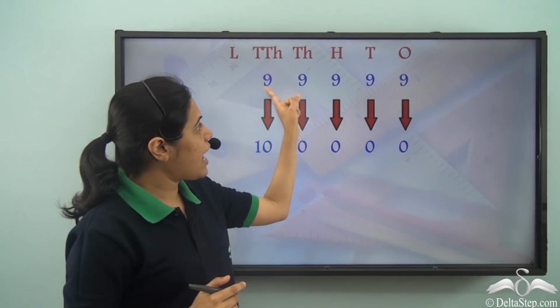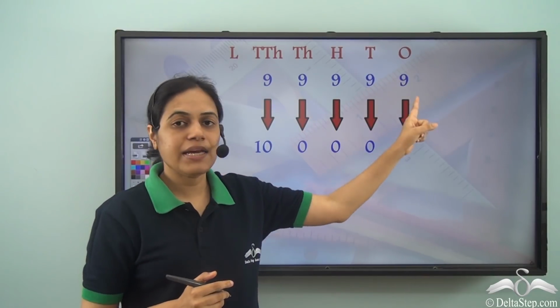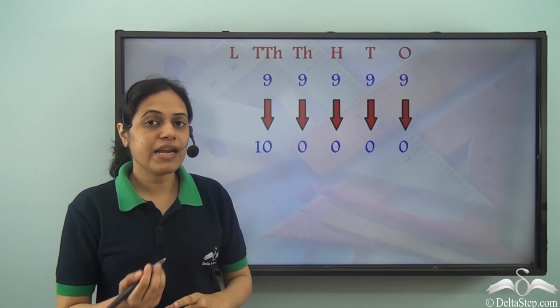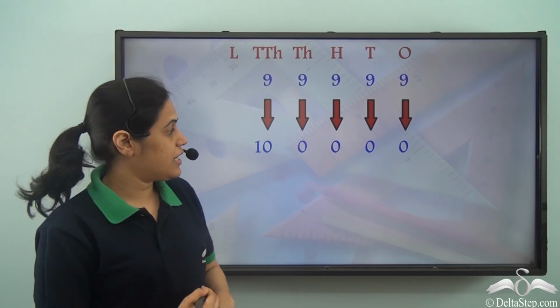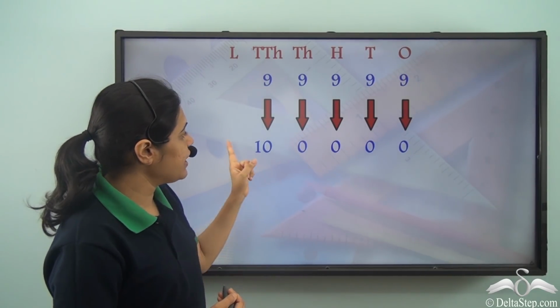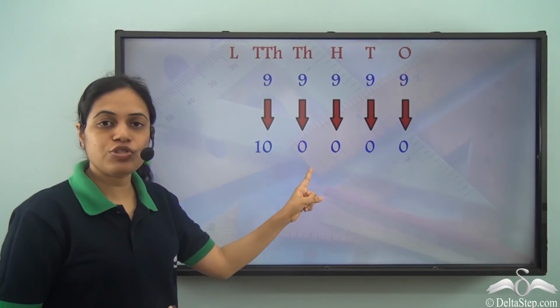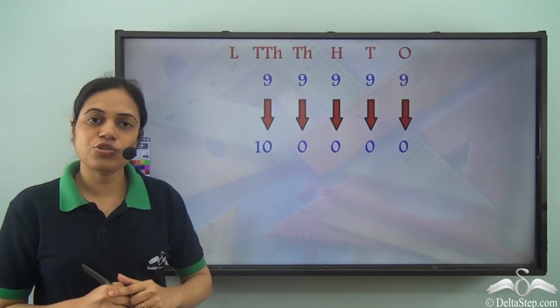Now this 99999, this is the largest 5-digit number. What is the next number after this? The next number after this will be this. That is, all the 9s will change to 0 and this 9 will change to 10.